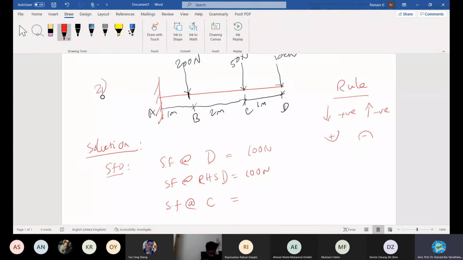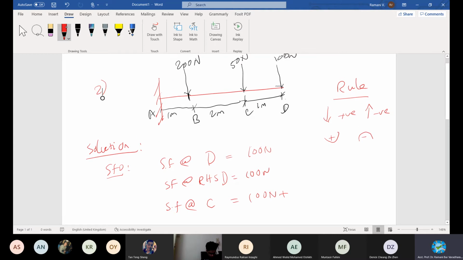So you have to add all of them. Until the right hand side of C it is 100, and when it reaches C, Harshita, how much will it be? At C it will be add with 50. 50 newtons. Are you there, Harshita?